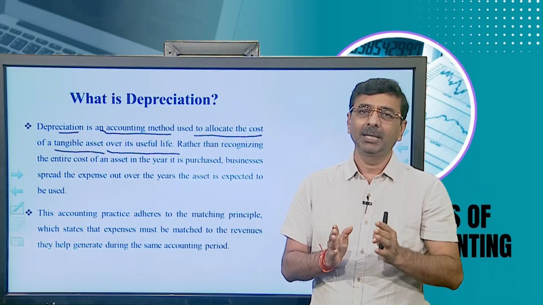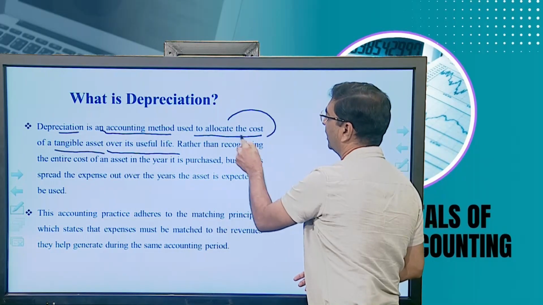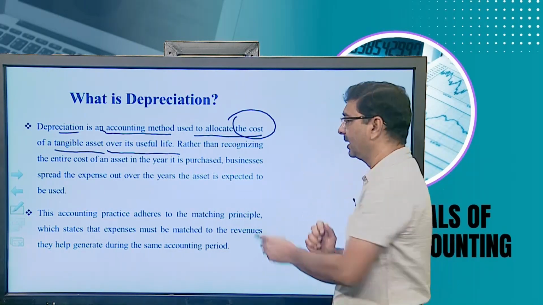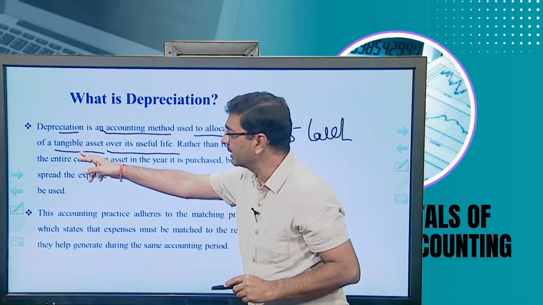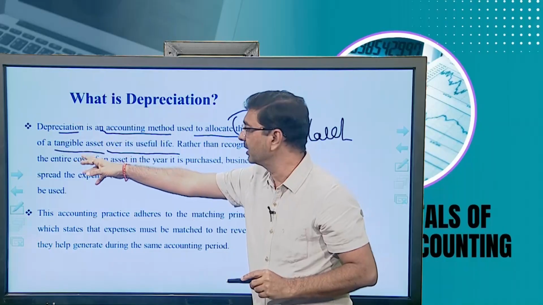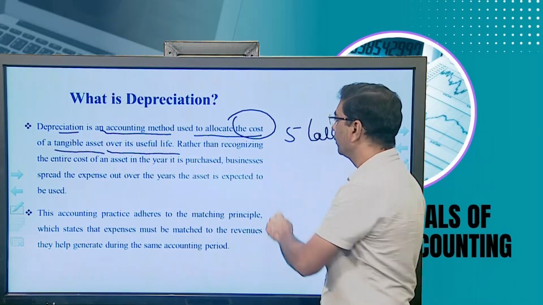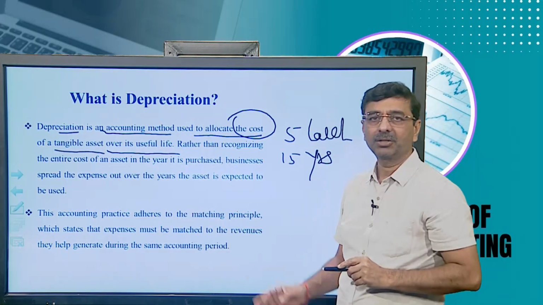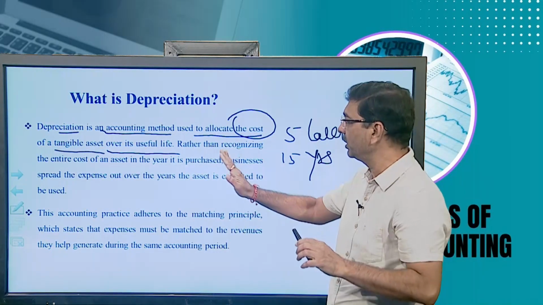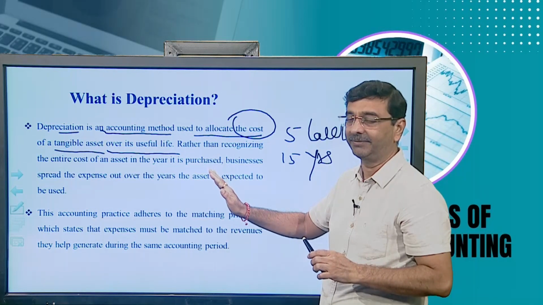So the cost of the machinery which we identified is 5 lakh rupees. It is a tangible asset, plant and machinery. Over its useful life we identified it's 15 years. So these two pieces of information we have already identified.